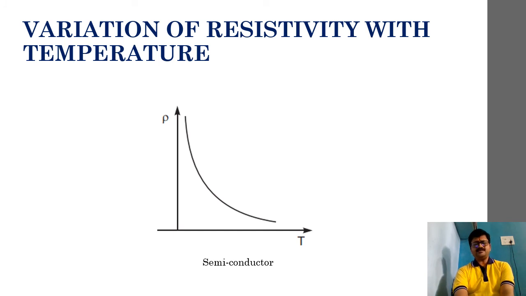So this clearly indicates resistivity is inversely proportional to absolute temperature in case of semiconductors, and it is the same case in insulators as well. But the variation graph is a bit different, that we need not look into. But remember this graph for semiconductor, because in your exam they will ask you to draw the graphs for semiconductor as well as copper and nichrome. Okay, fine.